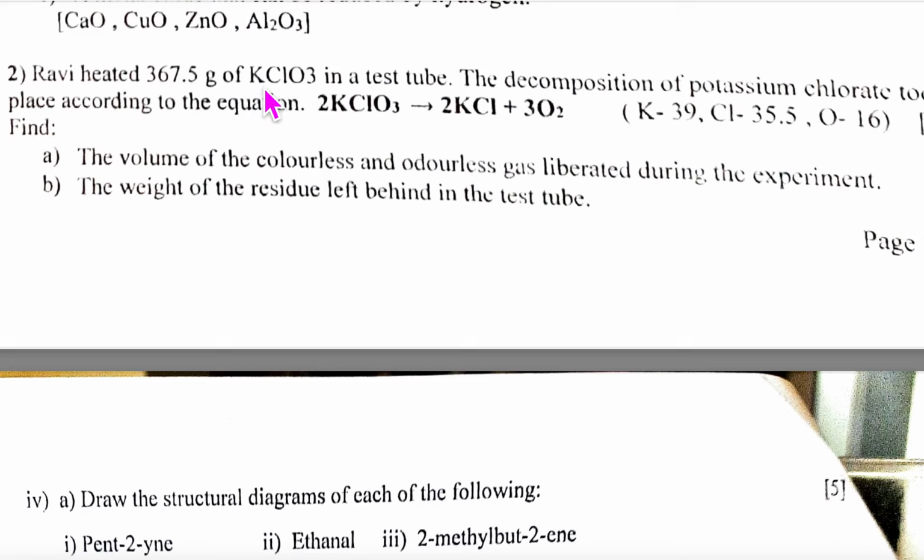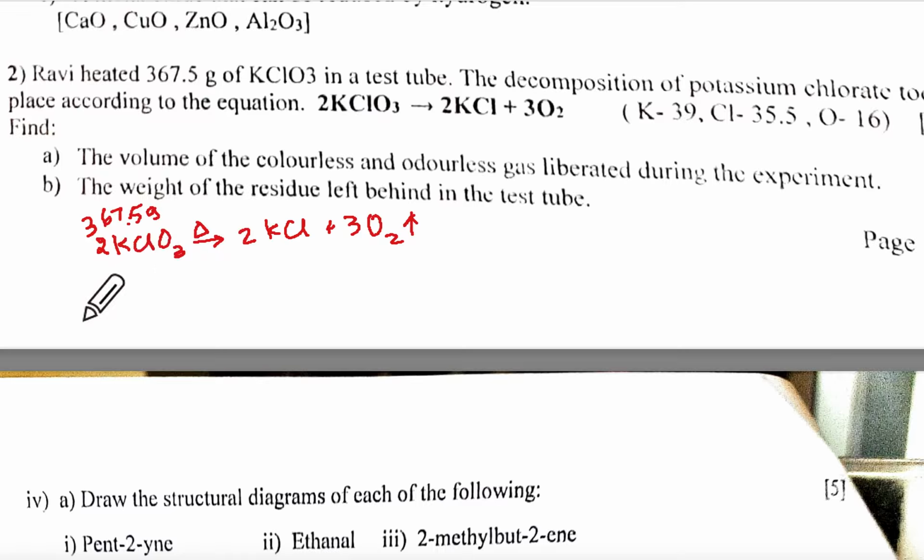Ravi heated some grams of KClO3 in a test tube. The decomposition of potassium chlorate is given. According to the equation, write 2 KClO3, on heating, gives 2 KCl plus 3 O2 up arrow. The mass is 367.5 gram.